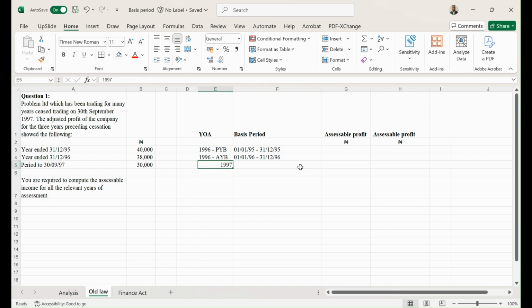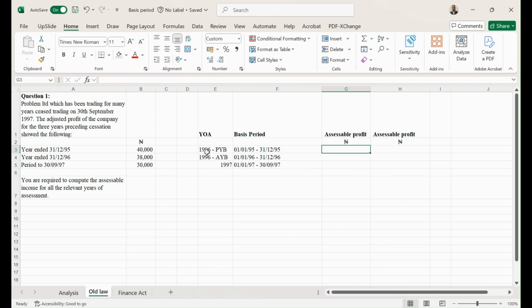So the basis period on actual year basis is going to be from 1st of January 1997. This time around, the company ceased operation in September, so it's going to be from January to 30th of September 1997. Okay, so I need to calculate my assessable profit.